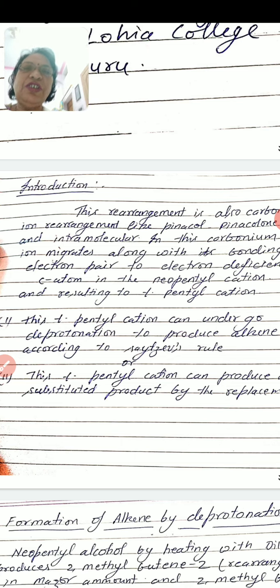Or this tertiary pentyl carbonium ion formed by the rearrangement undergoes substitution by the attack of another strong nucleophilic reagent and produces a substituted product.